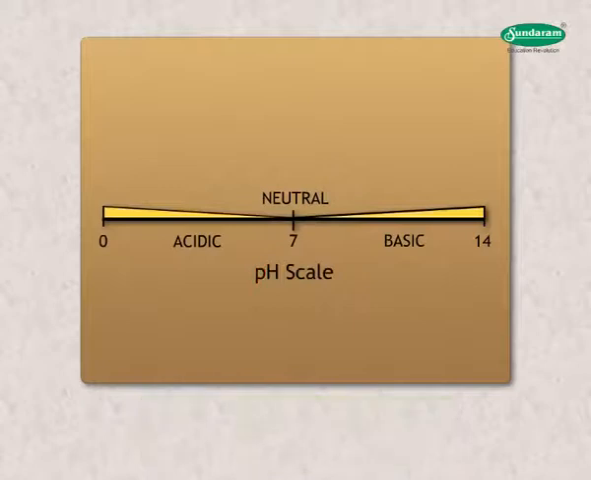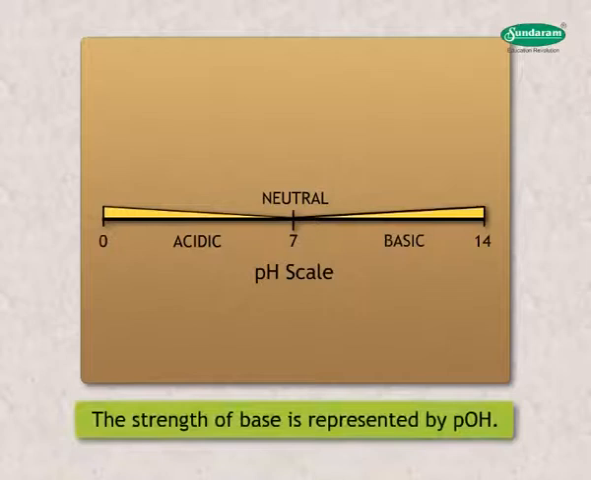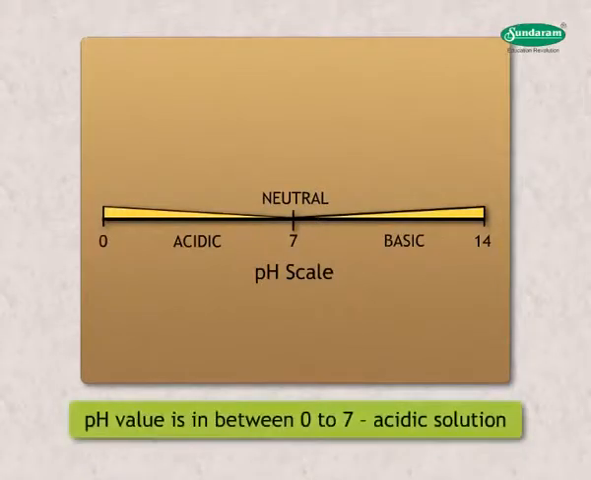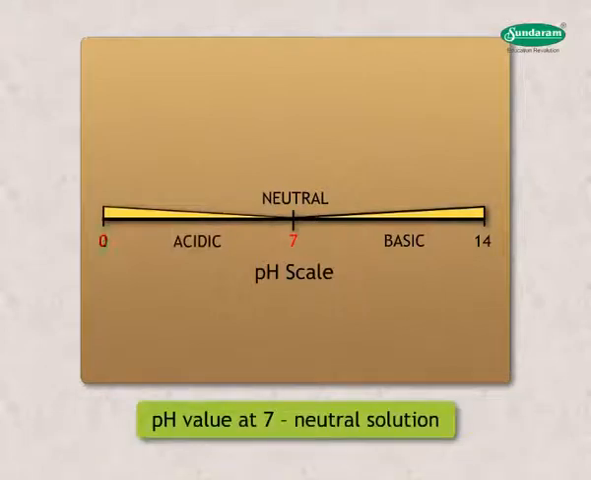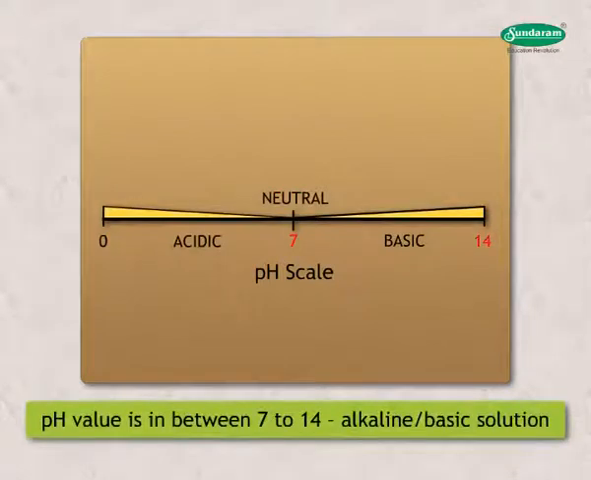The scale reads from 0, meaning most acidic, to 14, meaning most basic. The value of pH indicates the acidic or basic nature of a solution. The strength of a base is represented by pOH. When the pH value is between 0 to 7, the solution is acidic in nature. At value 7, the solution is neutral, and between 7 to 14, the nature of the solution becomes alkaline or